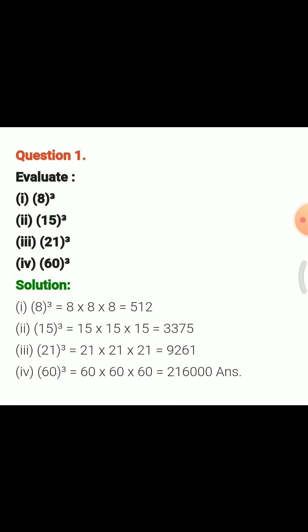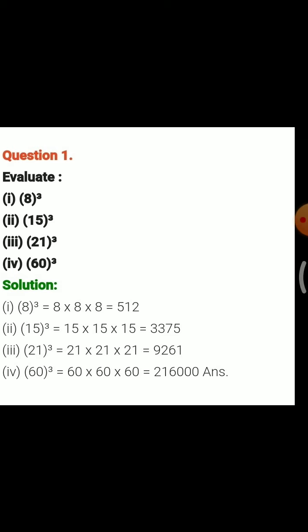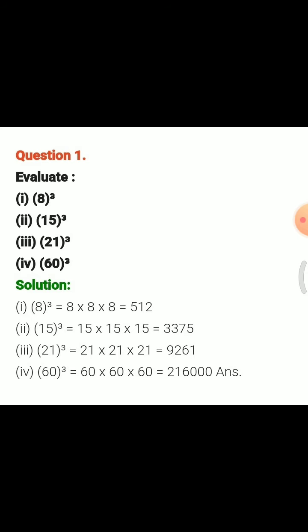Means 15 cubed is 15 times 15 times 15, 15 times 15 is 225, multiplied by 15 equals 3375. Okay guys, so the next two questions you solve by yourself and write in your fair copy.